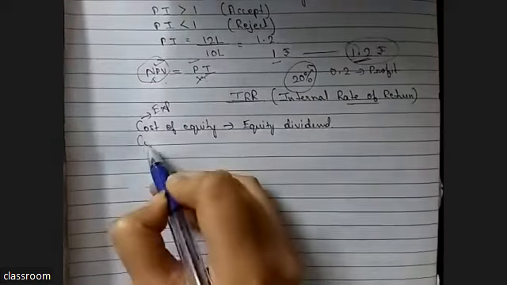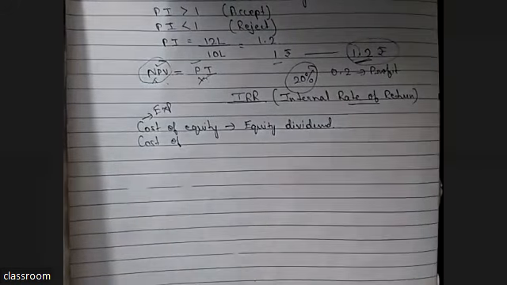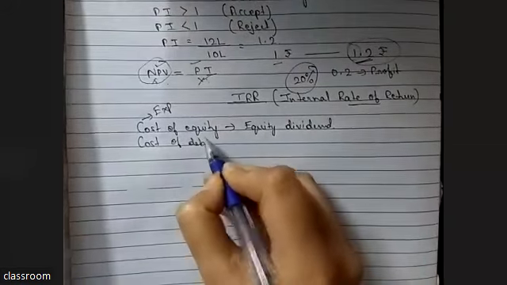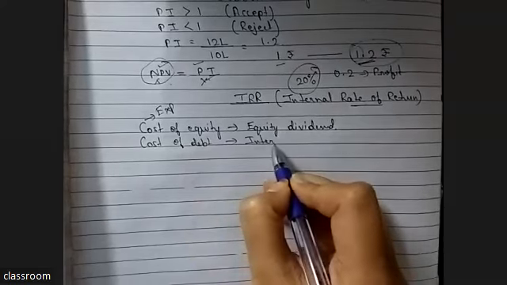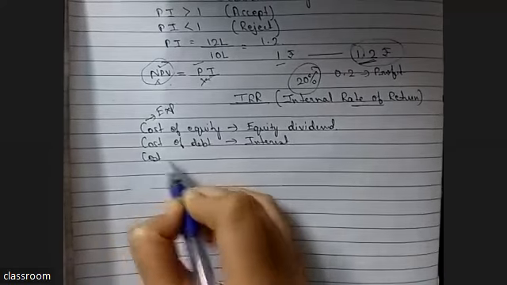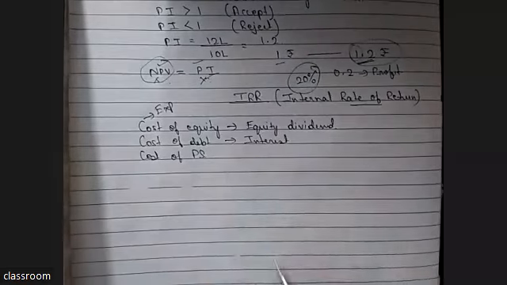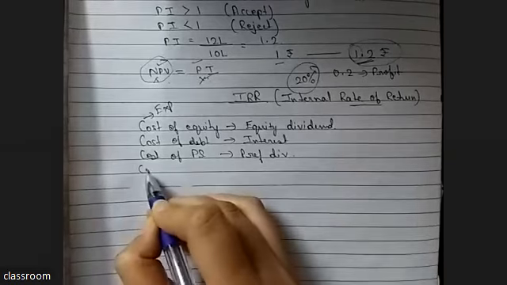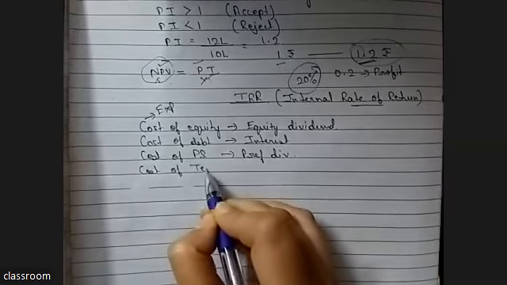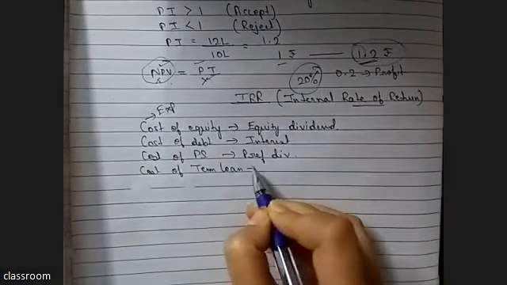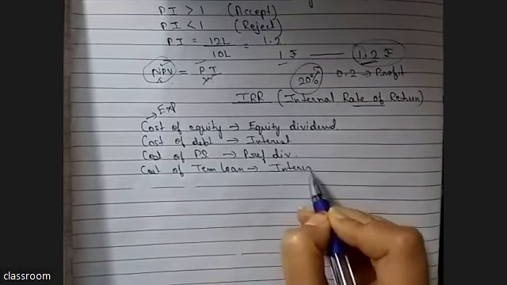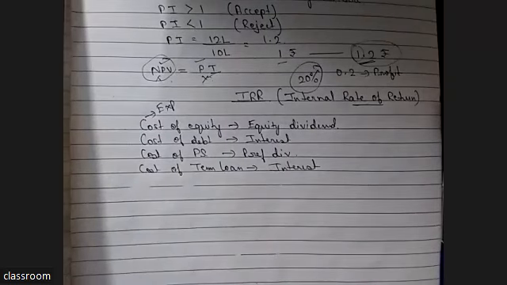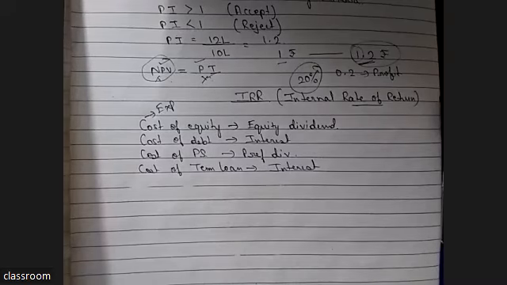What is the cost of debt? Interest rate for loans. Interest. And what is cost of preference share? Dividend only, ma'am. Preference dividend. And what is the cost of term loan? Again, interest. What is the difference between loan and term loan, ma'am? Nothing. This is the full, more specified word, a better word.